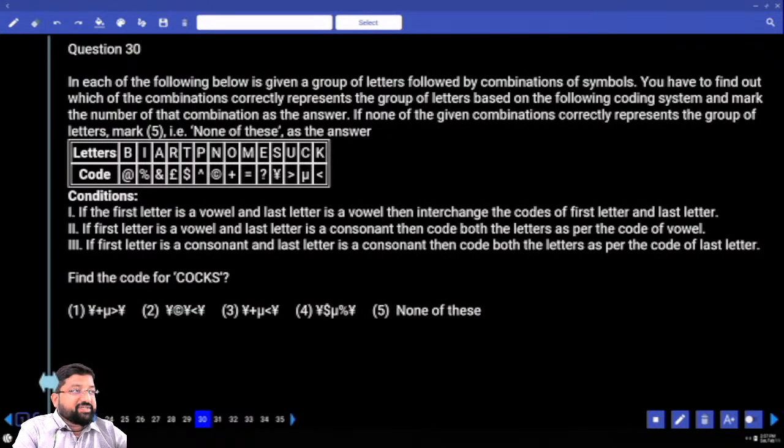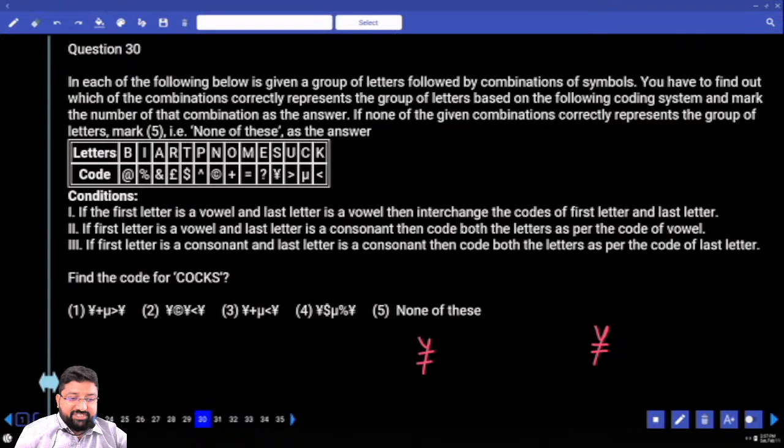And I'm looking for 30. And I'm sure the last condition is applicable only for 30. The first letter is a consonant and the last letter is a consonant, then code both letters as per the last letter. What's the last letter? N. This is called N. N should be in the first place and last place. How many options? Every option.